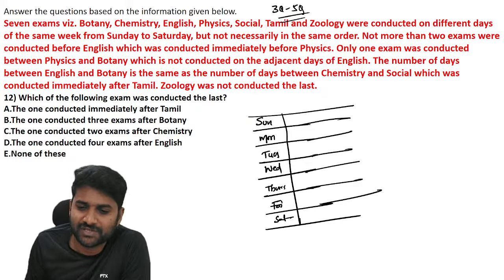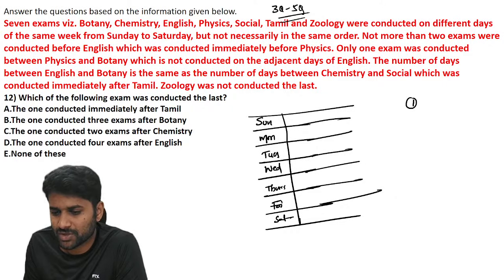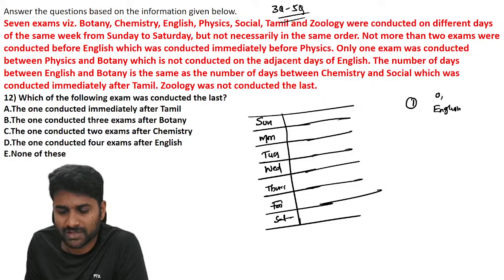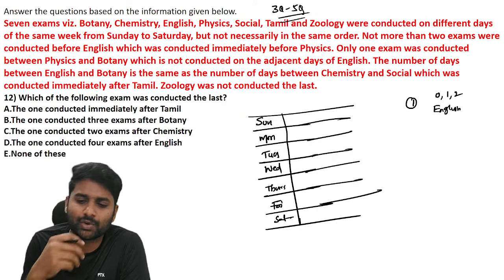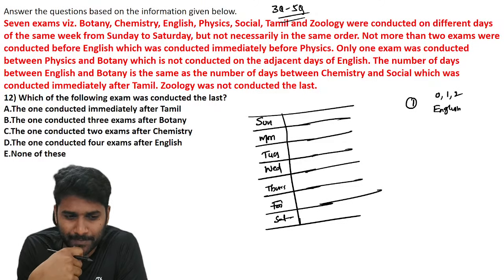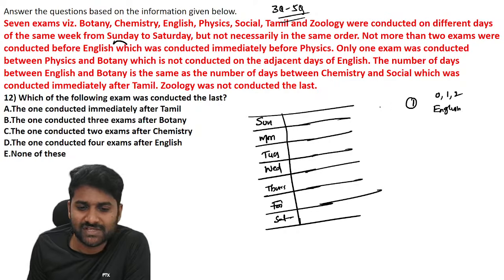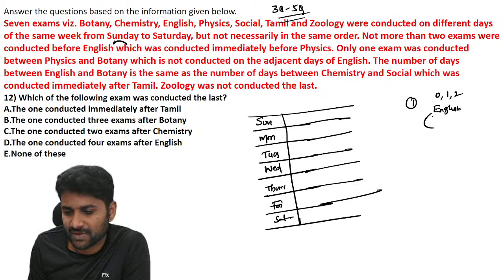The first information says that not more than two examinations were conducted before English. It means before English, either zero, meaning no examination was conducted, or one examination, or two examinations. You cannot have more than two. Remember that point. And English was conducted immediately before physics. So English was immediately before physics.